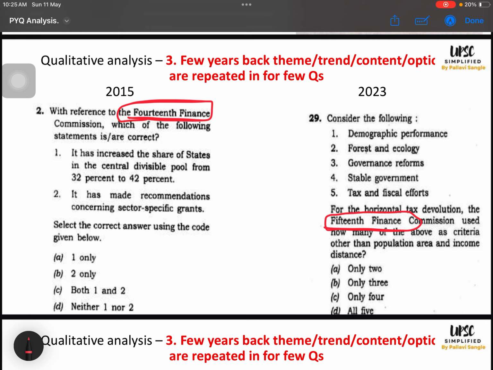So if I have done PYQ analysis, I know whenever a Finance Commission is in news or it is set up or it is giving the report, they are asking questions on that. So I will be alert whenever the next report is coming and I will prepare that. So this was a question in 2023, 15th Finance Commission. Done.